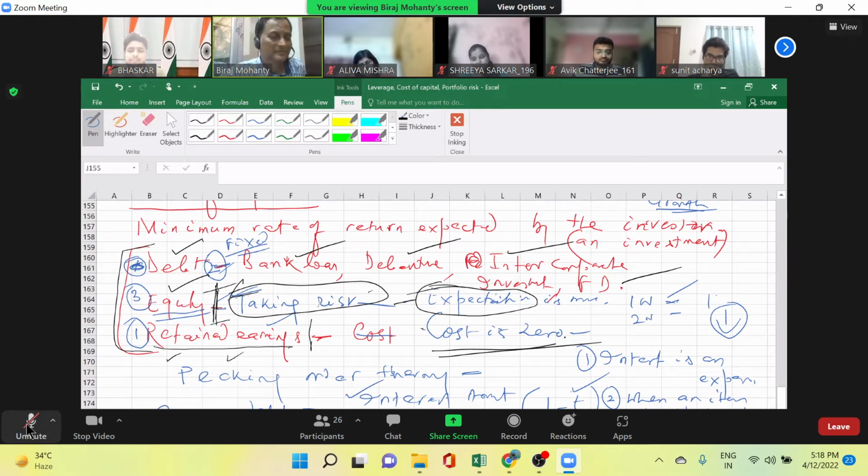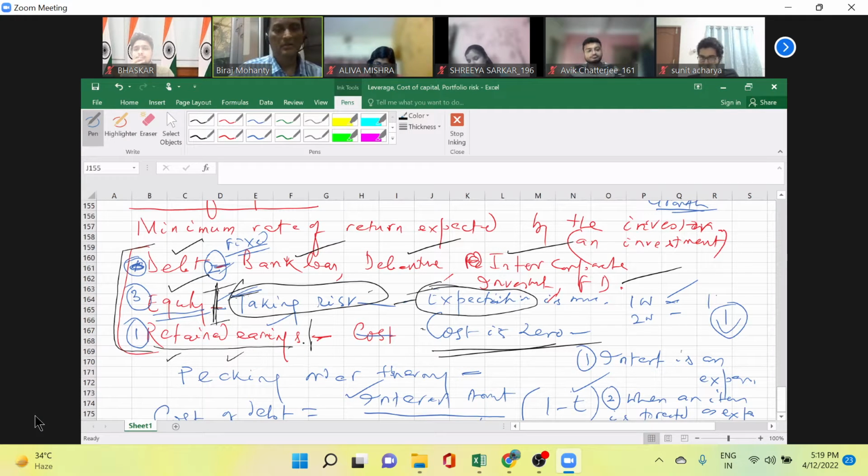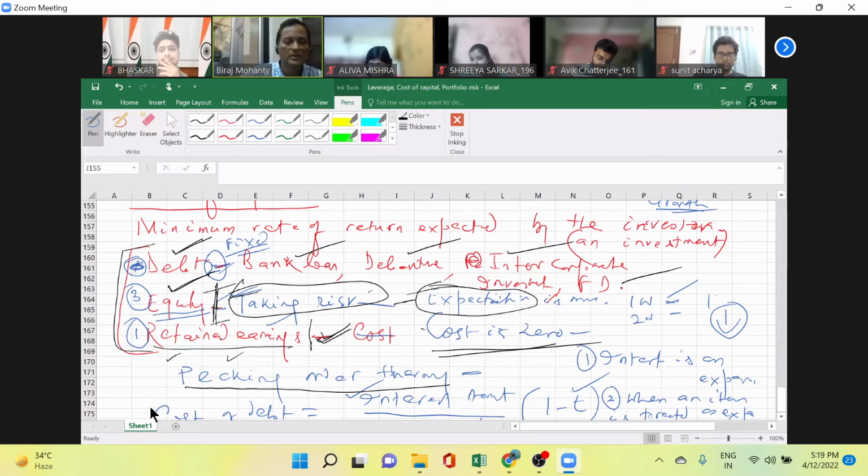True or not? Bhaskar, will you pay interest to yourself? You have got 1,000 rupees in your pocket. You are not paying interest to yourself. So that's why it has a zero cost. So that's why you first prefer retained earnings. Cost wise, if you are looking into it, then you go for debt. Next, you go for equity. This is called pecking order theory. Around the world, it is observed that companies prefer financing in this way only. First, they prefer retained earnings, then debt, then they go for equity. Okay?